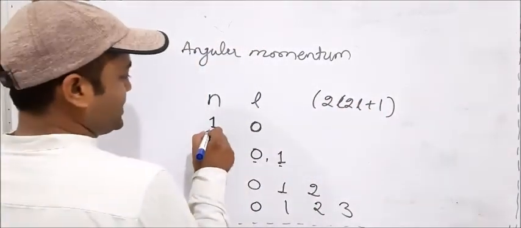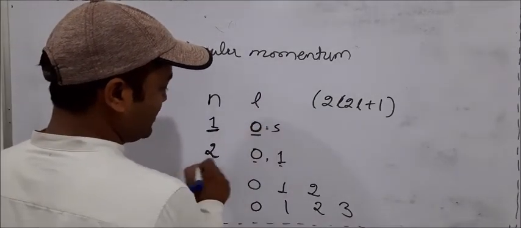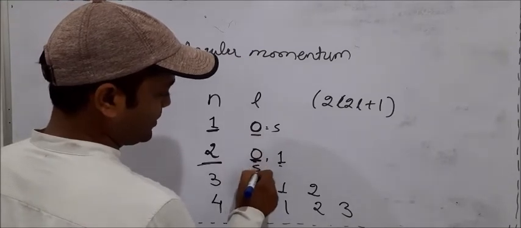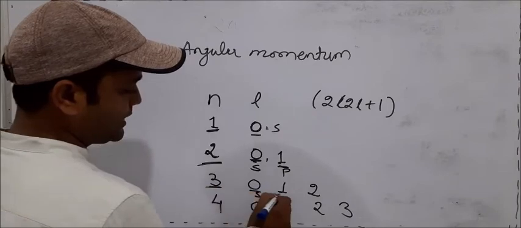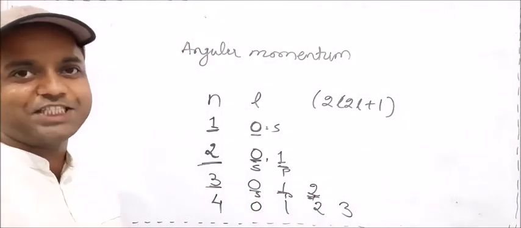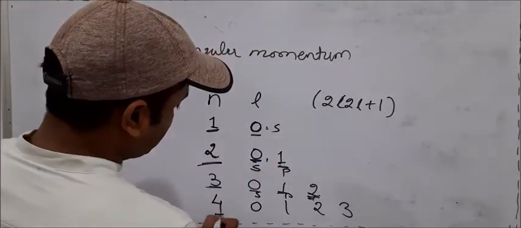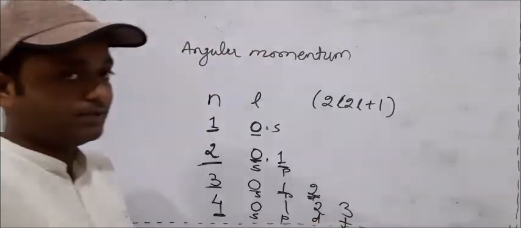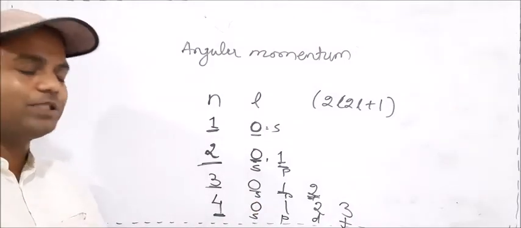So there is a principal quantum number and an azimuthal quantum number; 0 represents the s orbital. For the second principal quantum number, the azimuthal quantum numbers give s and p. For the third principal quantum number, s, p, d. Okay, 3 orbitals are there: s, p, d. And in the fourth principal quantum number, s, p, d, f orbitals are there. So from that information we can calculate.